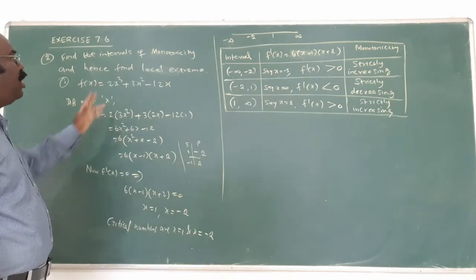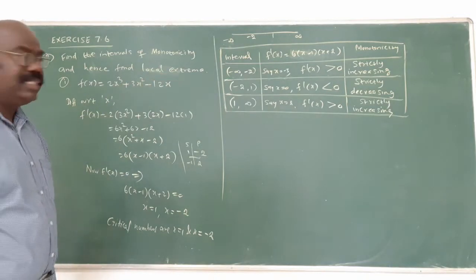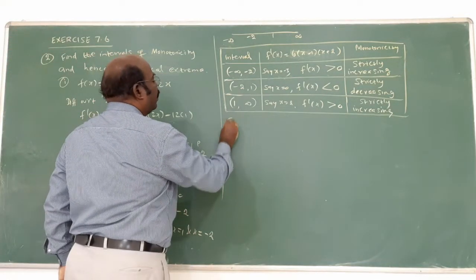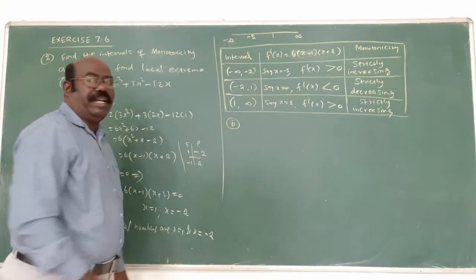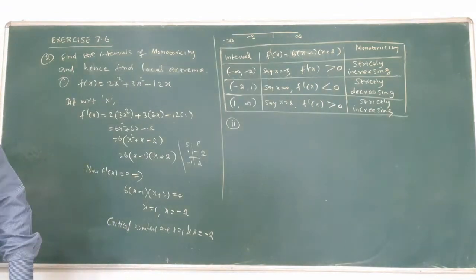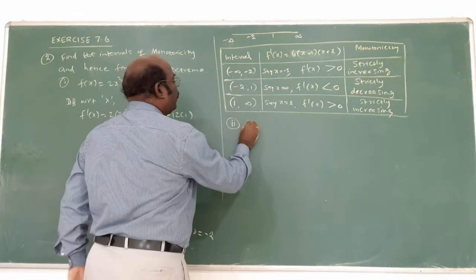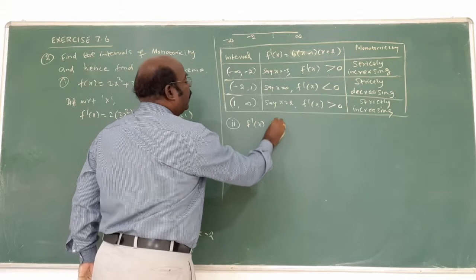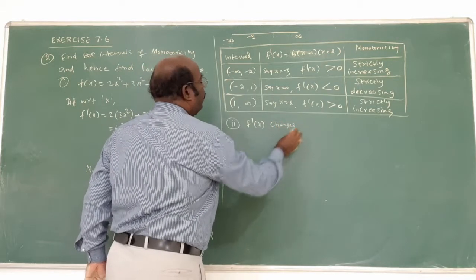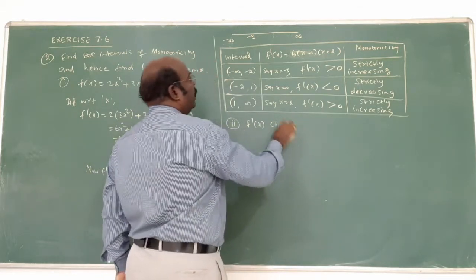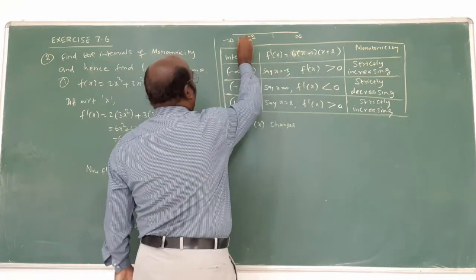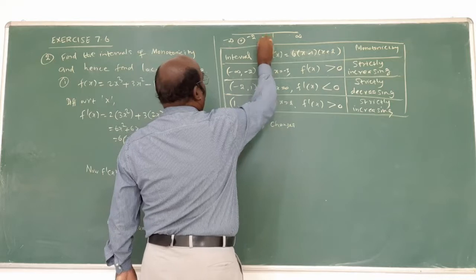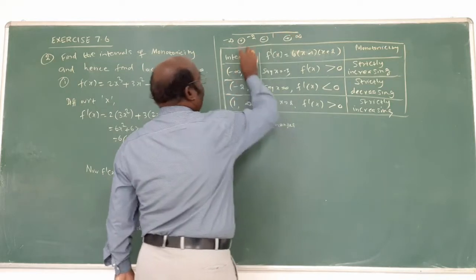What is asked next? To find the local maximum and minimum. This is the second problem. It's important. The second one is the first derivative test: check whether f dash of x changes sign. Put the signs here: positive, negative, positive.